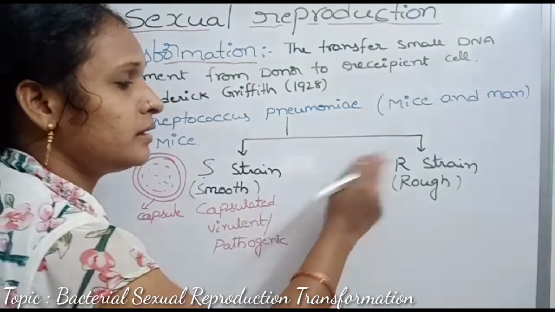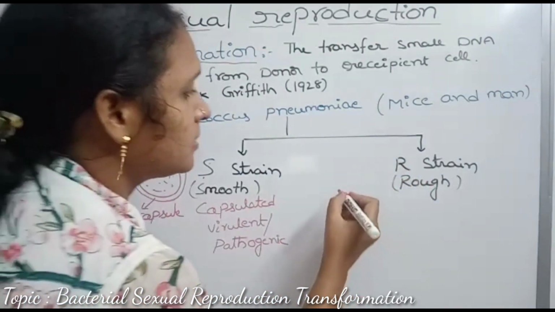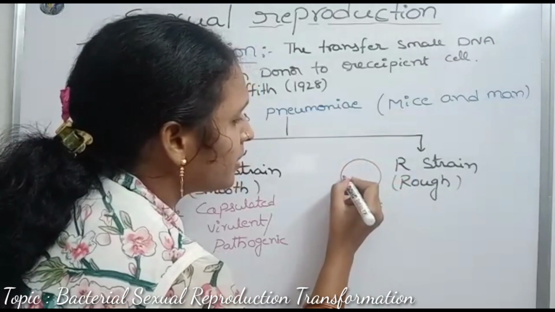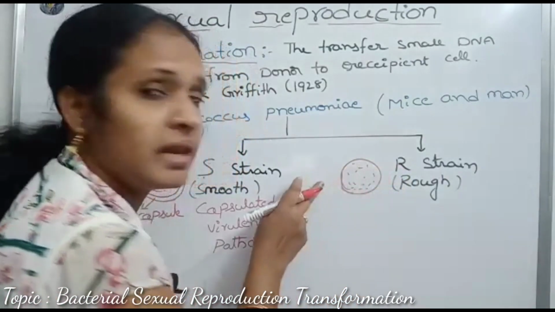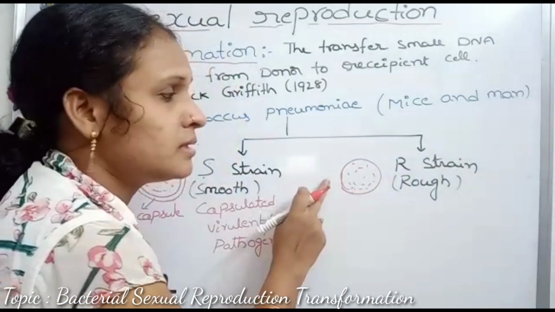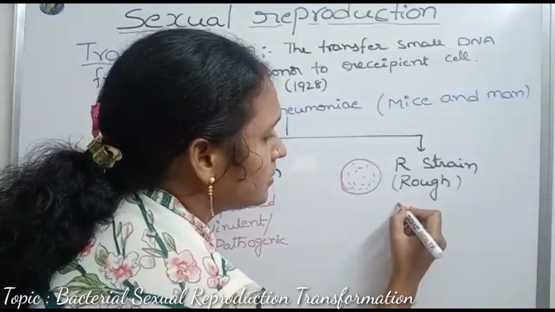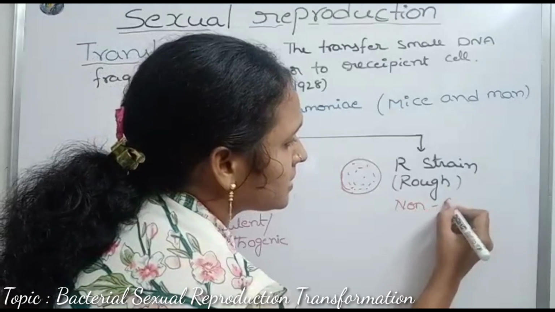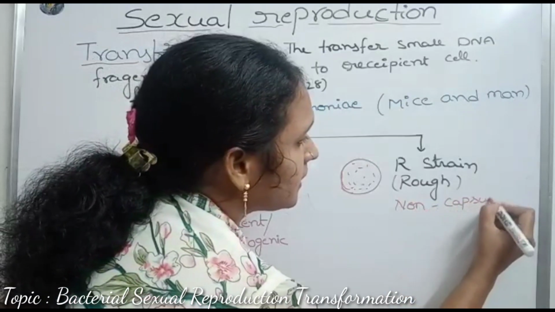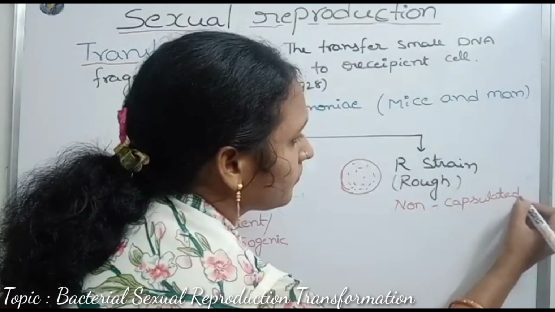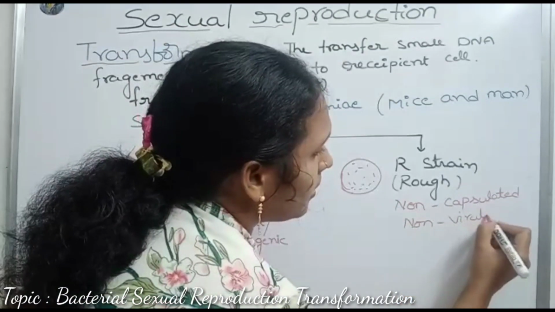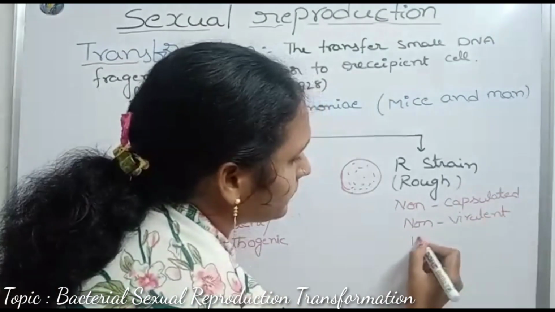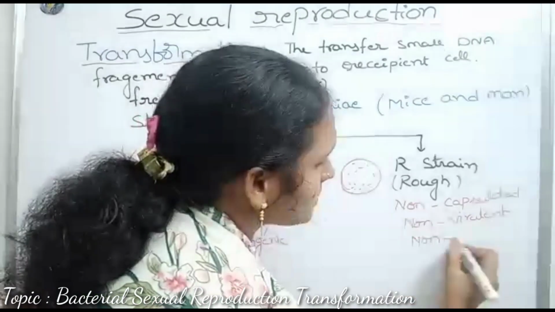And the next one, the R strain. The R strain does not form any capsule around the cell. So it is non-capsulated, non-virulent, or non-pathogenic. So it is harmless.